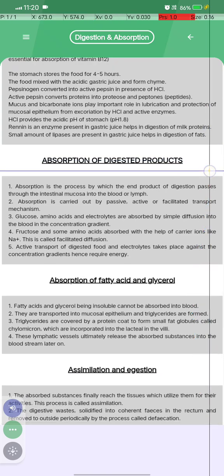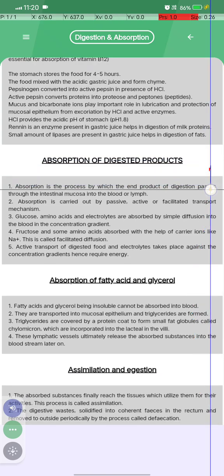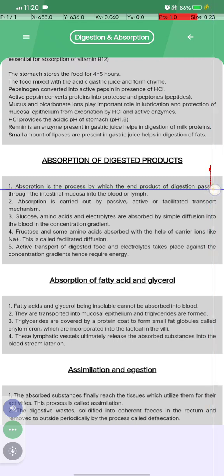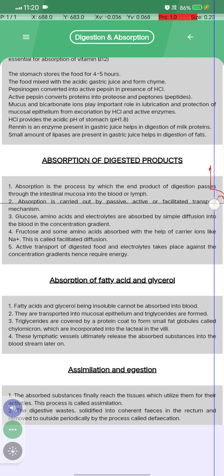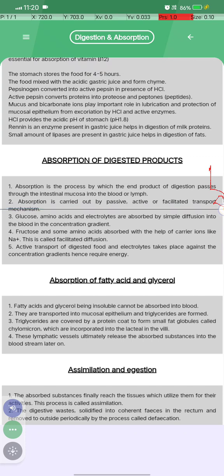Absorption of digested product. Absorption is the process by which the end product of digestion is passed through the intestinal mucosa into the blood or lymph. Absorption is carried out by passive, active, or facilitated transport mechanisms.